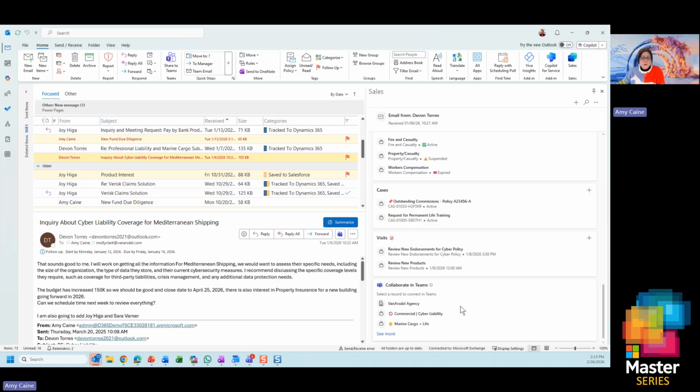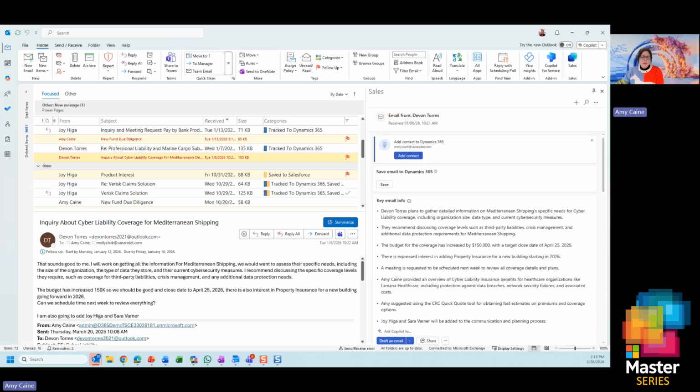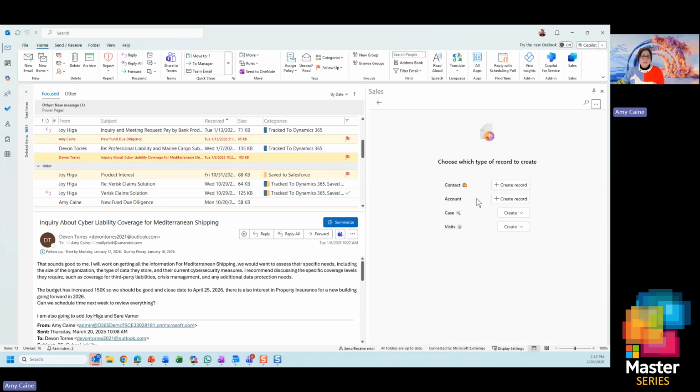So you have the ability to set up what we call a deal room. It's going to take you through two or three steps of how to set up a team and a Teams channel directly in Outlook. So really, the sales agent in Outlook is going to give you the ability to let people get a lens into CRM, be able to transact with data in CRM, but also get some intelligence with that data. You can also, as administrators, if people want to create new leads, new contacts, new accounts, have the ability to do that.